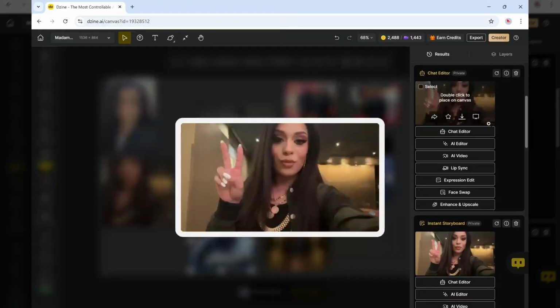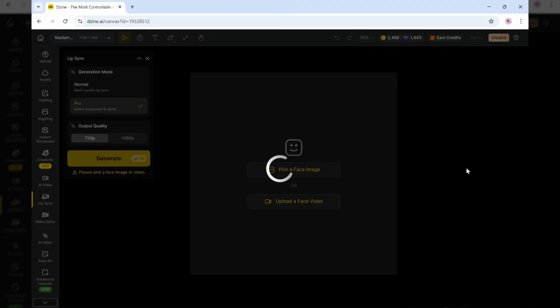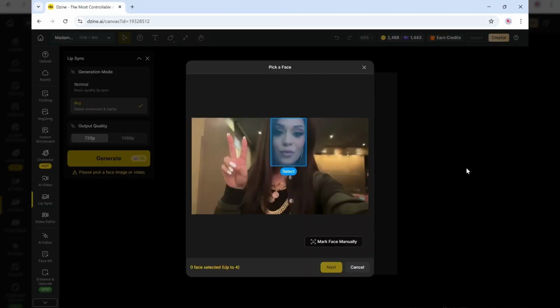Okay, so the other thing I want to demonstrate too now we can animate her to lip sync. So before I show you the final result, let me just show you the steps. So here it's saying that it's selecting the face. So boom, got that. So it's done. Let's see.